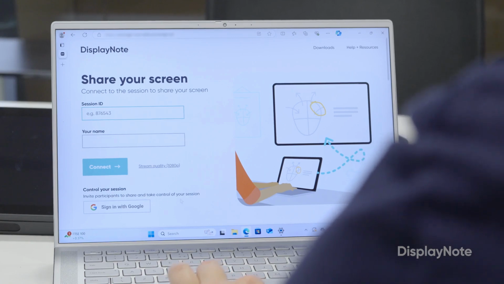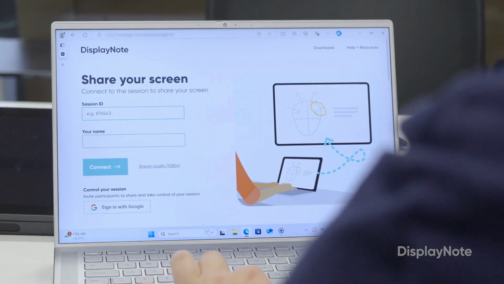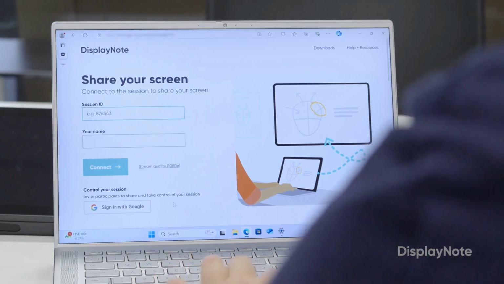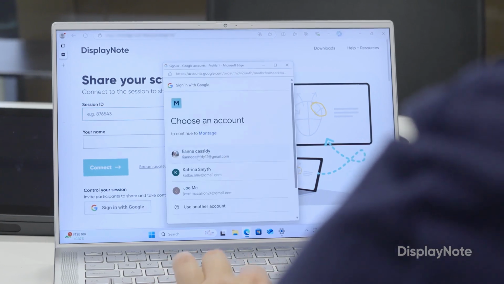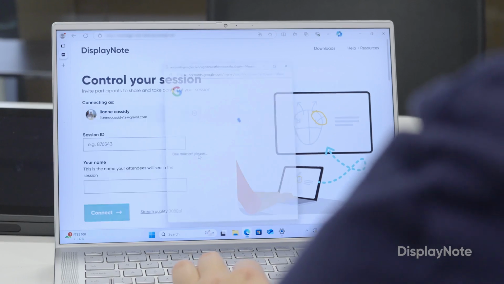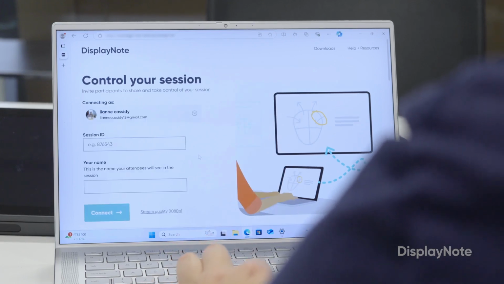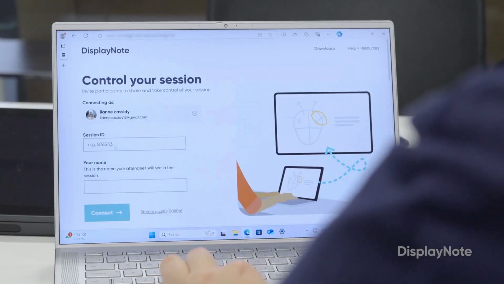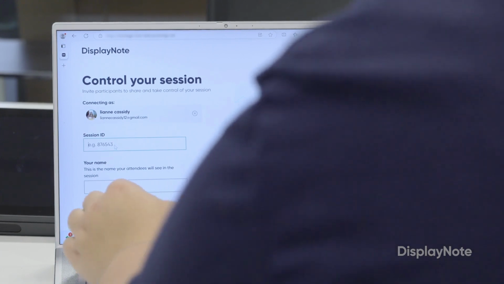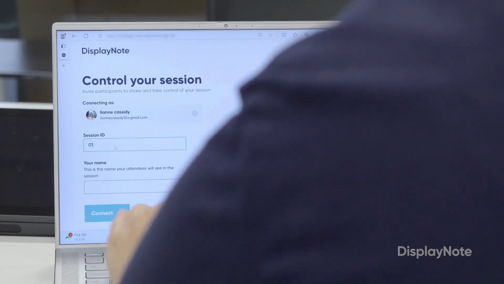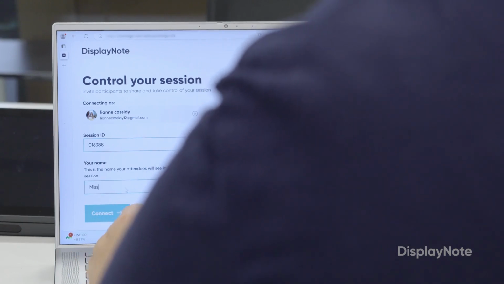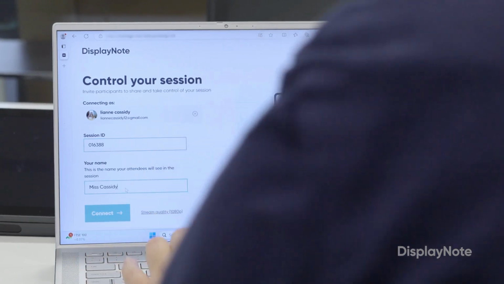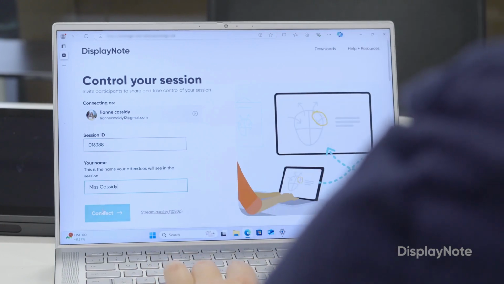Control Your Session is found in the same place just below the normal joining section. Currently, this is for Google users only. Once you've selected and connected, you'll see your details at the top of the join page. These will be remembered the next time you join. Now, all that's left to do is enter your session ID and your name and connect to a session.